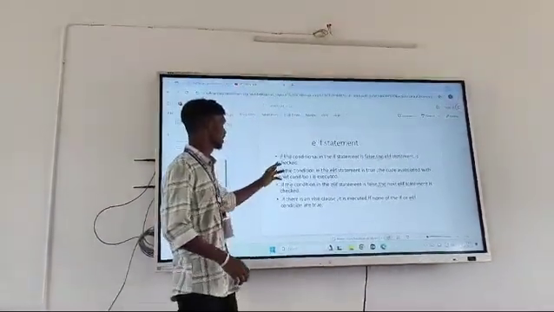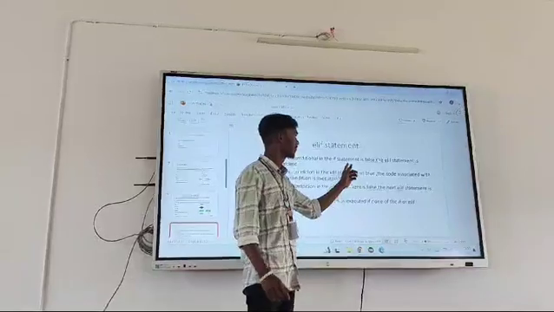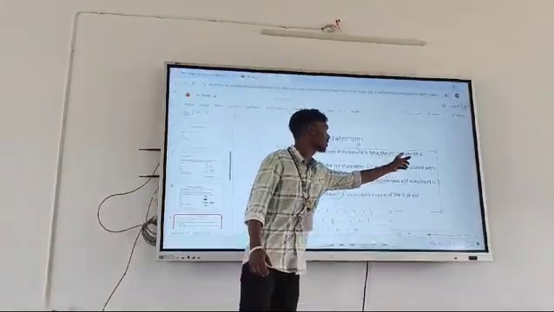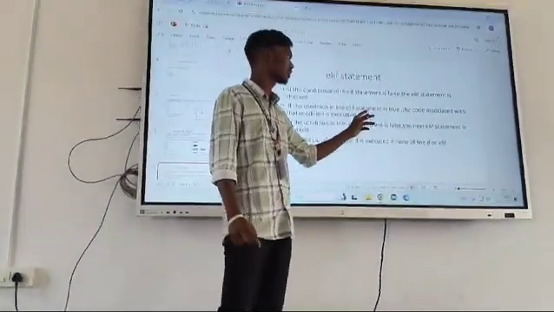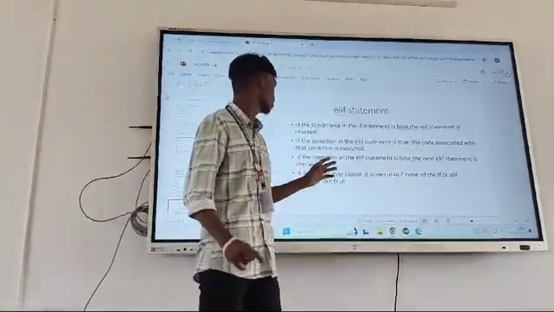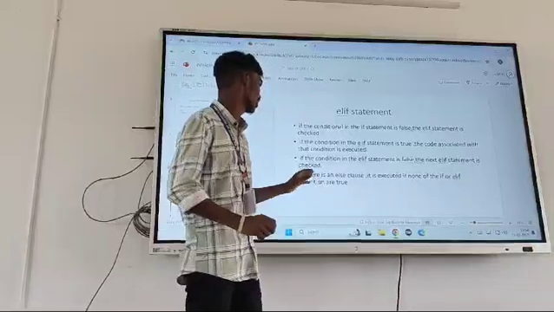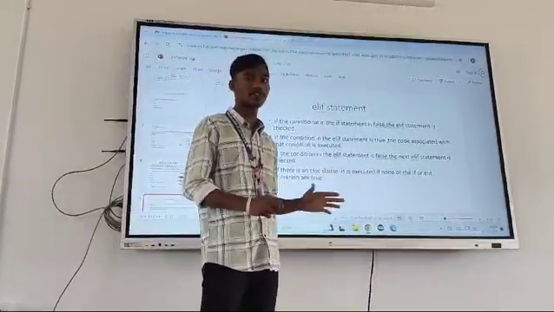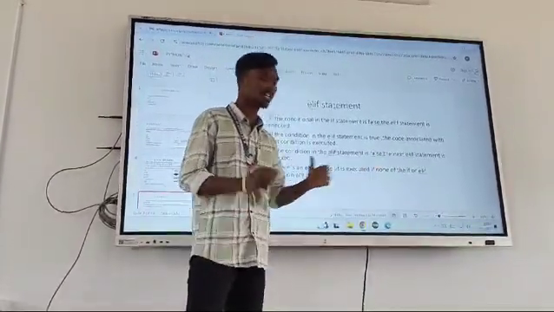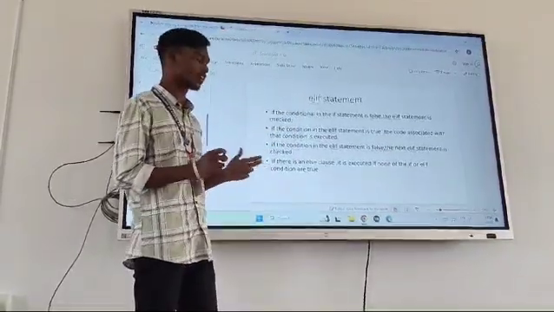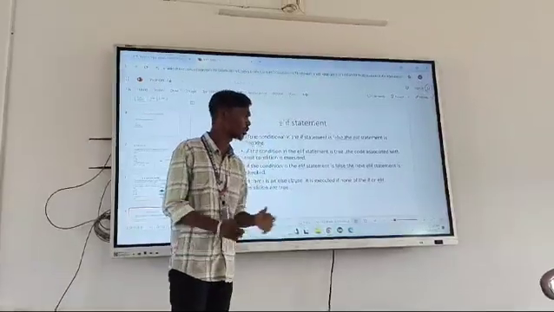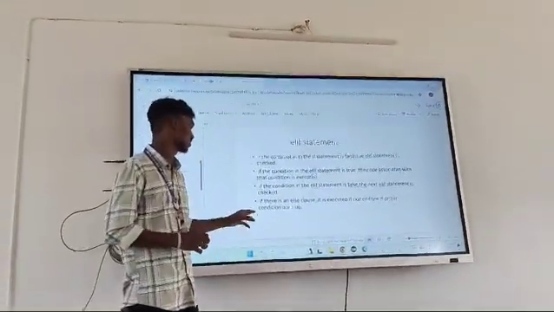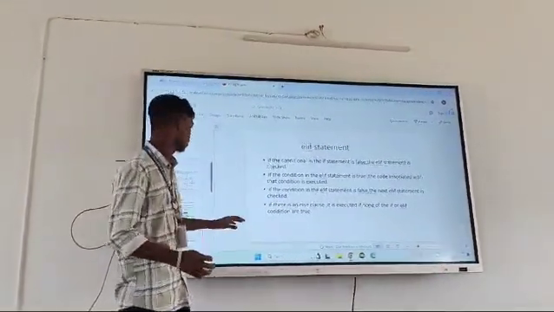Elif condition. If the condition in the if statement is false, then the elif statement is checked. If the condition in the elif statement is true, the code associated with that condition is executed. If the elif condition is false, the next elif statement is checked. If none of the if or elif conditions are true, the else clause is executed.